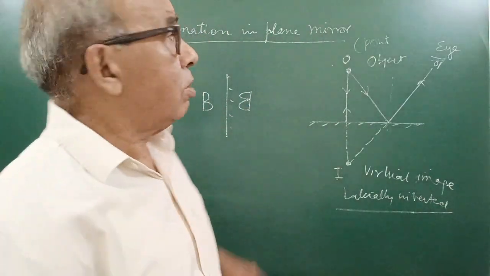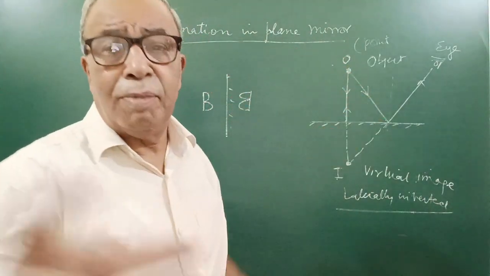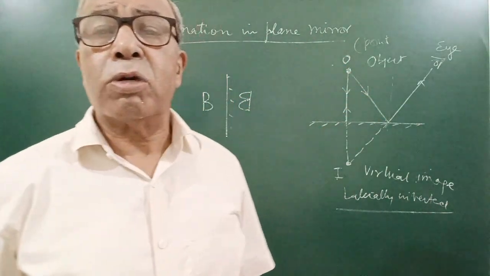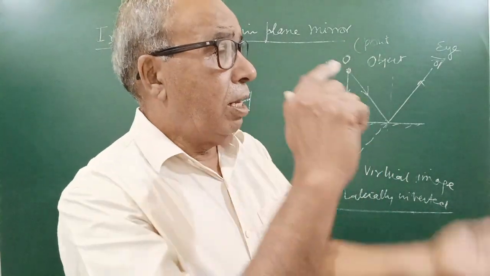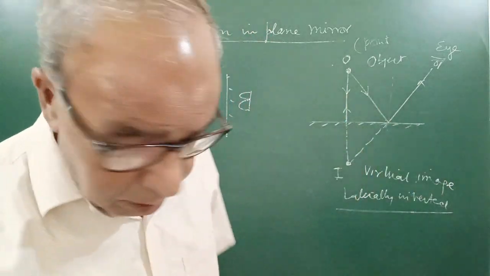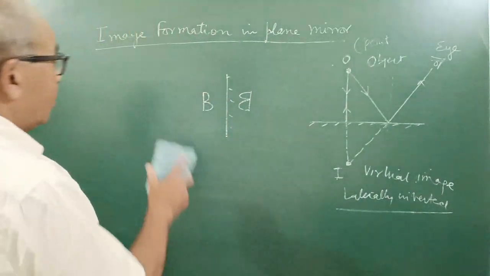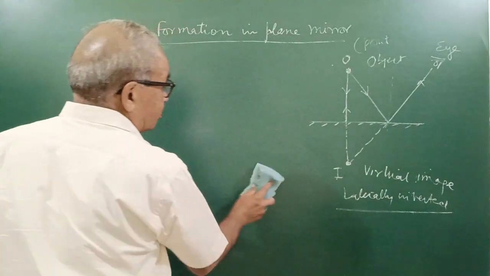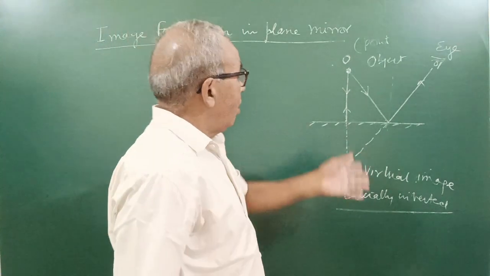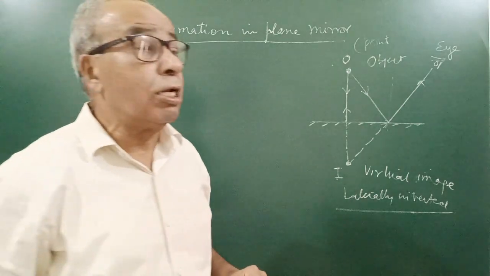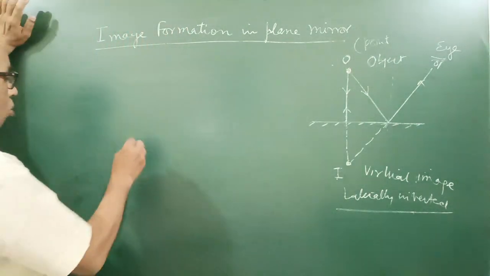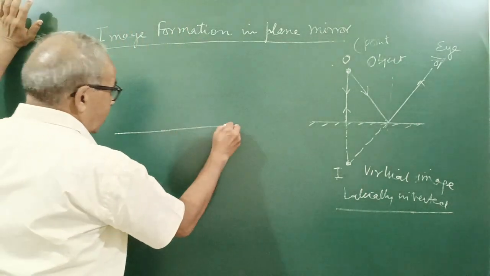For me, these alphabets formed here in the mirror image are not seen erect; they are laterally inverted, and you will get it real. Now you may say, okay, we have only done the image of a point object. How to make the image of a linear object? Linear object, plane mirror here.